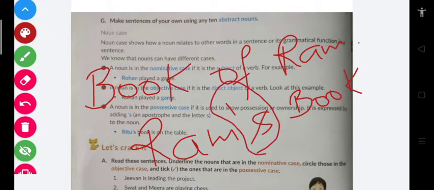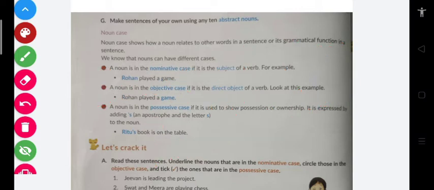So my dear students, what I did here is I applied an extra s along with this upside comma. So this upside sign, this comma, is an apostrophe. Okay, and adding this particular thing is called apostrophe s, an apostrophe and the letter s. Okay, so Ritu's book is on the table.